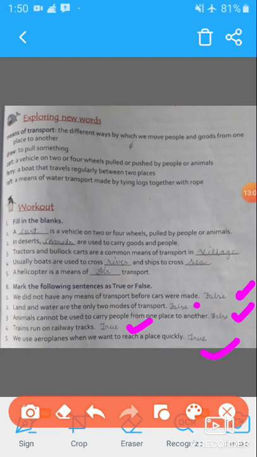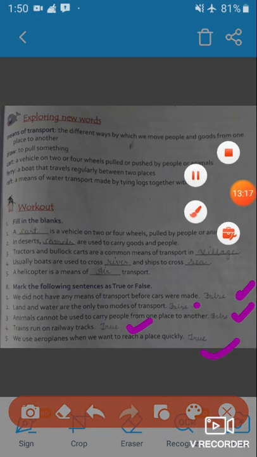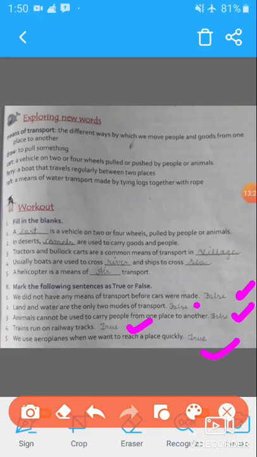Now students, practice these exercises in your PC copy for your incoming examination. In our next video, we will discuss question number 3, that is, choose the correct answer, and question number 4, answer the following questions. Now students, learn the 3 main modes of transport, that are land transport, water transport and air transport.